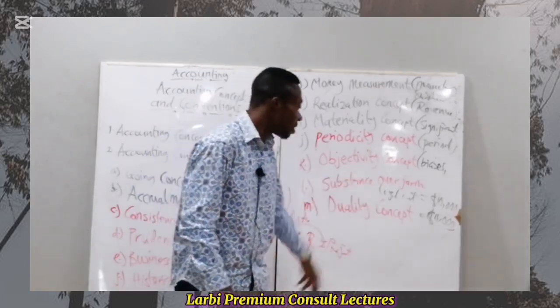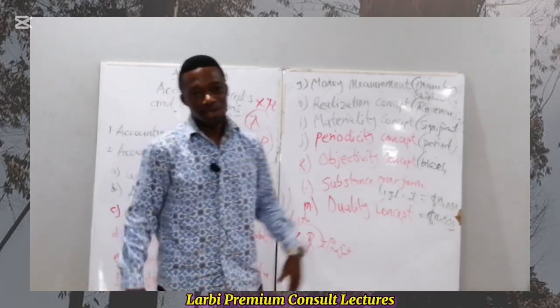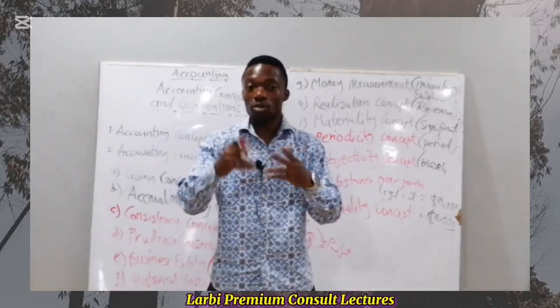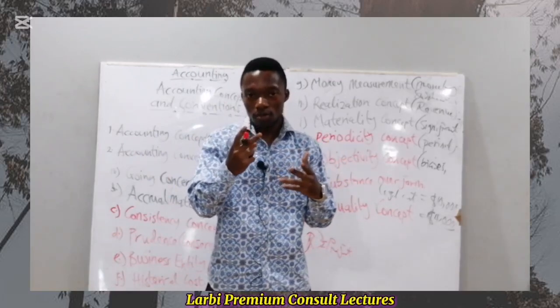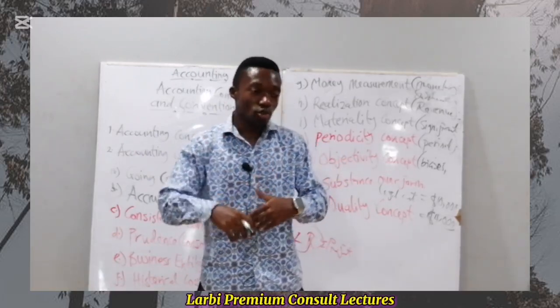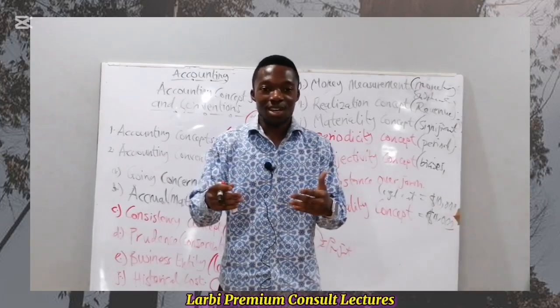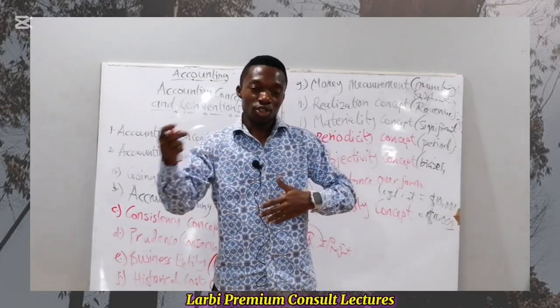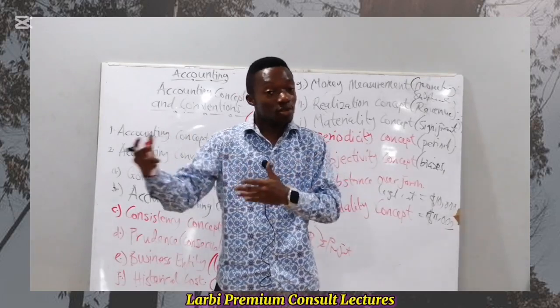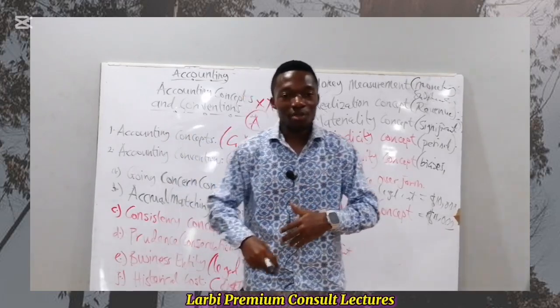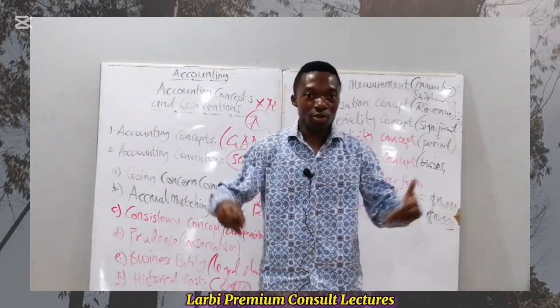And then lastly, the duality concept. When we say something is dual, what does it mean? Double. So the duality concept is saying that when it comes to recording of transactions, it's supposed to affect both sides, twice. That means you're supposed to have what we call a debit and what we call a credit.